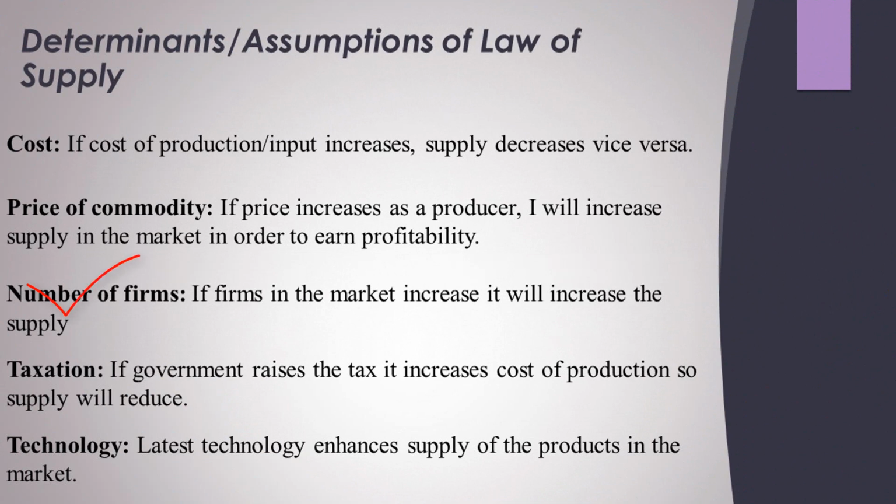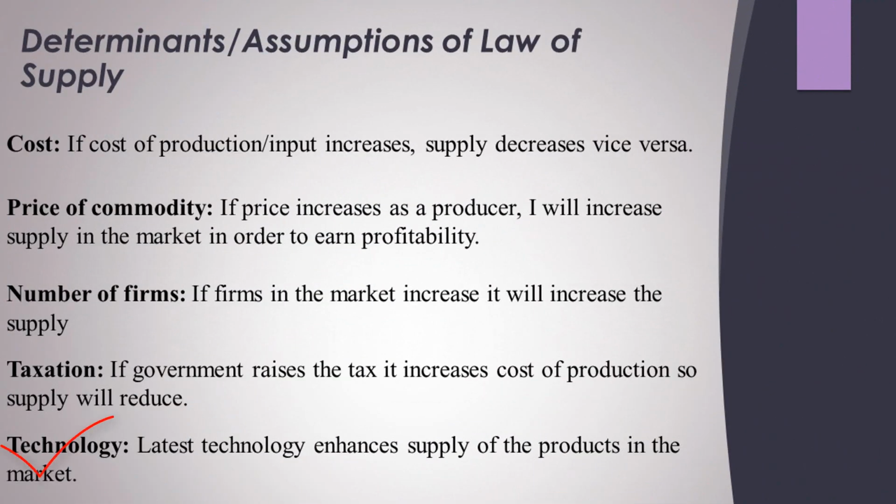Then third, we have the number of firms. If more firms come into the market and they start production and bring more commodities to the market, it will increase the supply. And if there are fewer firms in the market, it will decrease the supply. Then we have technology.